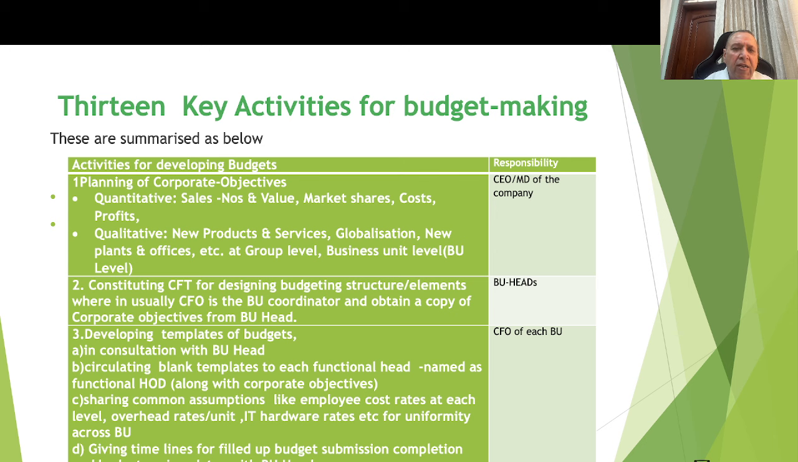Activity number 2 is to be performed by the BU heads, constituting a CFT, cross-functional team, for designing the budget structure and elements, wherein usually the CFO is the business unit coordinator and obtains a copy of the corporate objectives from the BU heads.